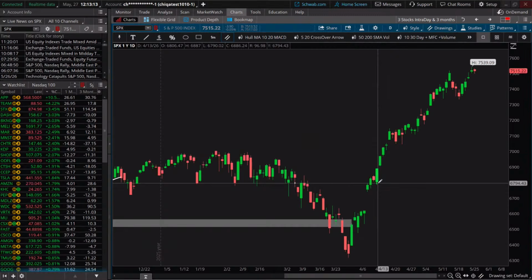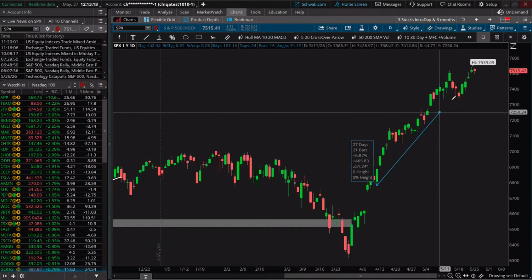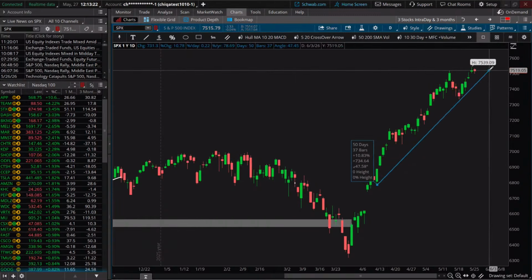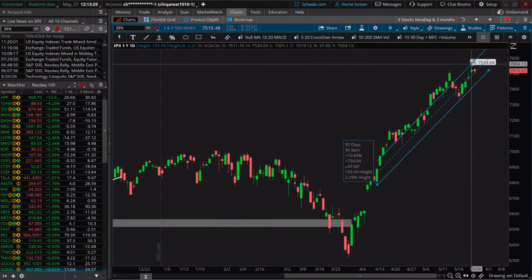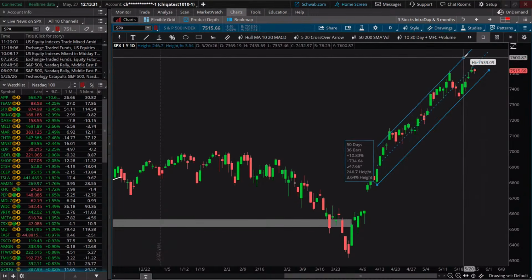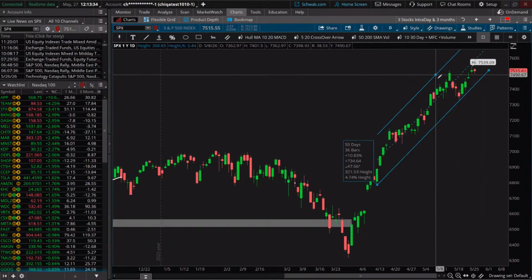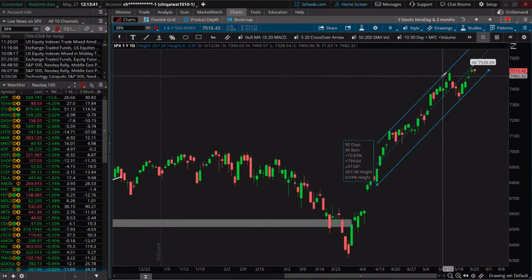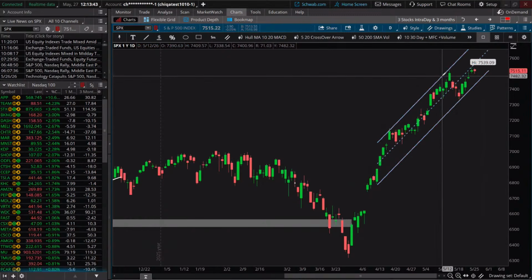And really when you're drawing a channel, you might connect a low point. I'm going to just kind of start it here. And I'm going to try to connect it with other low points. It's kind of going up at a fairly sharp angle right here. Typically, I'll do the support side first. So the side on the right, and then I clicked it to kind of lock that in. And then it gives me this perpendicular line here. And I try to connect at least to 2 spots in the channel. And when I have it, go ahead and click, anchor it into place.